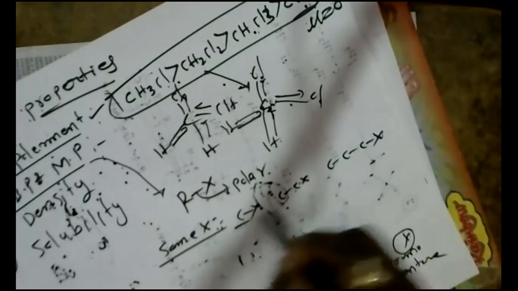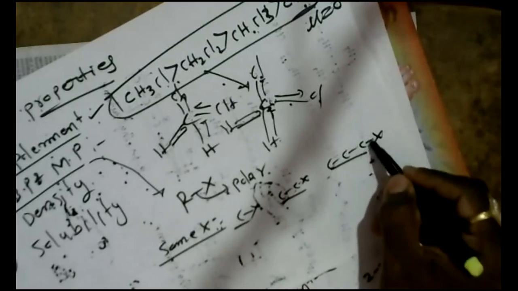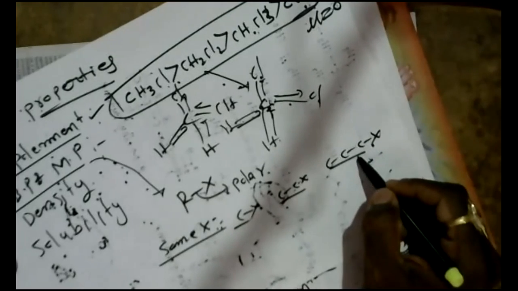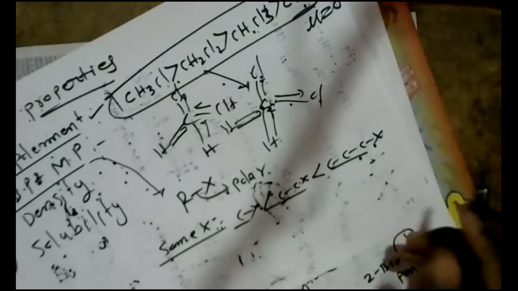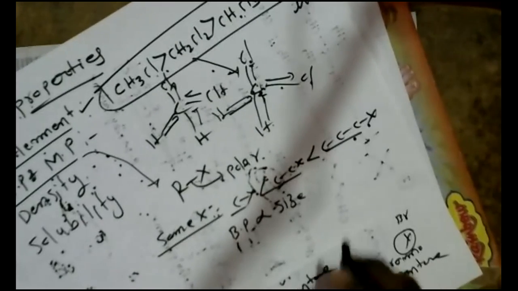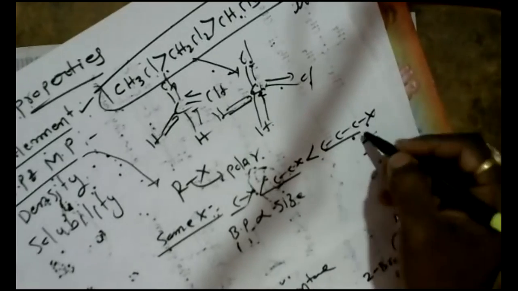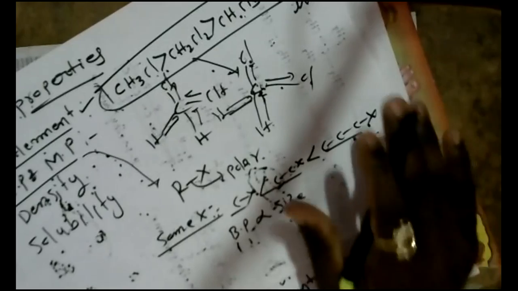The size of the alkyl group becomes bigger. The intermolecular forces also increase with the size of the molecule, therefore the boiling point increases. Boiling point is directly proportional to the size of the alkyl group: size increases, strength increases, surface area increases, boiling point and melting point increase.